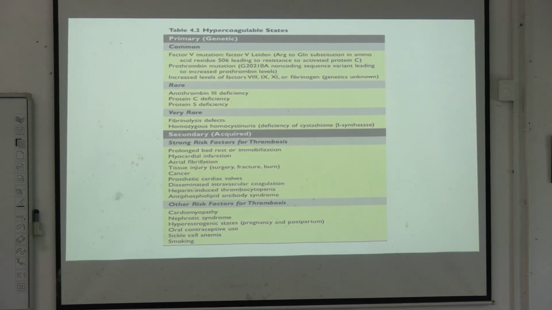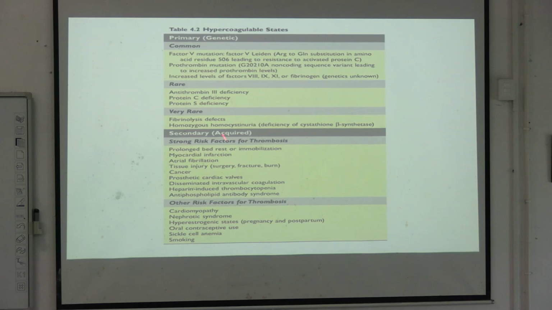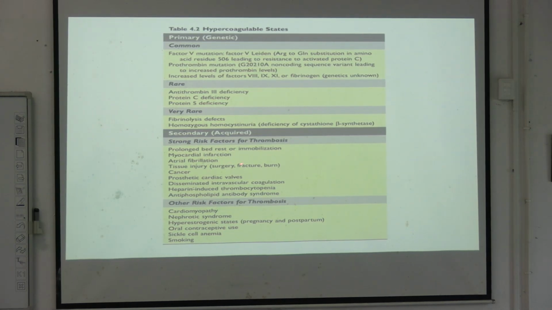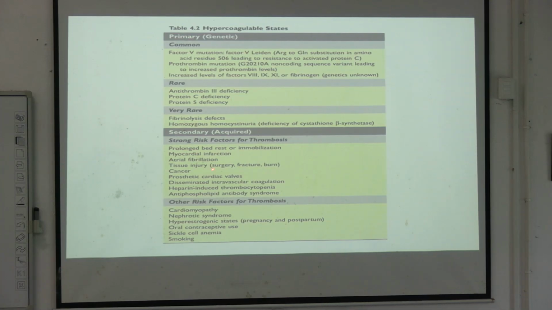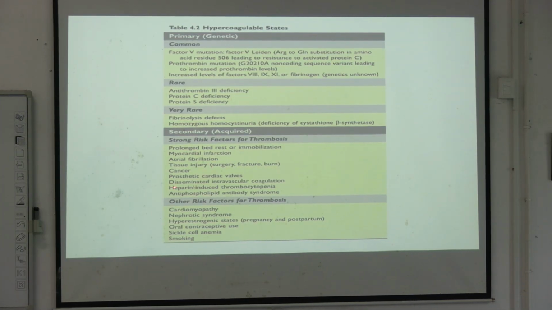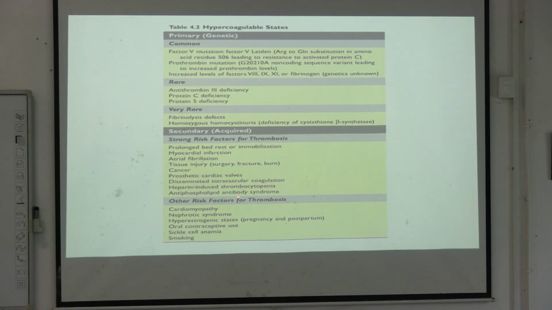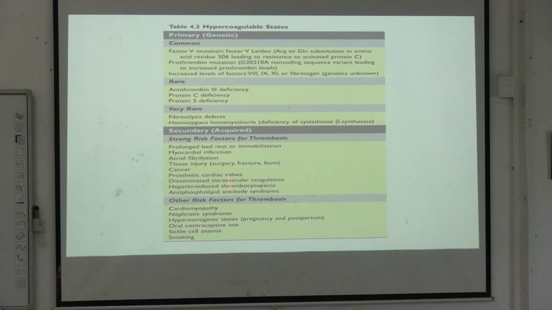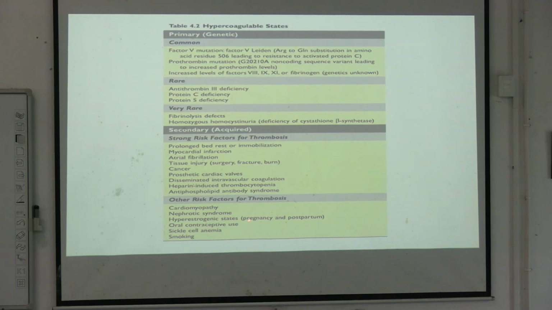Okay, now the secondary causes of hypercoagulable states are prolonged bed rest or immobilization, myocardial infarction, atrial fibrillation, tissue injury, cancer, prosthetic cardiac valves, DIC, heparin-induced thrombocytopenia, antiphospholipid antibody syndrome. And the other risk factors for thrombosis are any kind of cardiomyopathy, nephrotic syndrome, hyperestrogenic states, OCP use, sickle cell anemia, and smoking.